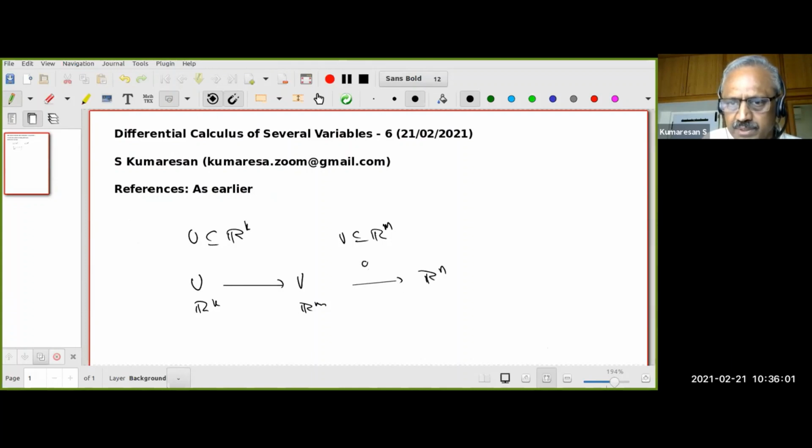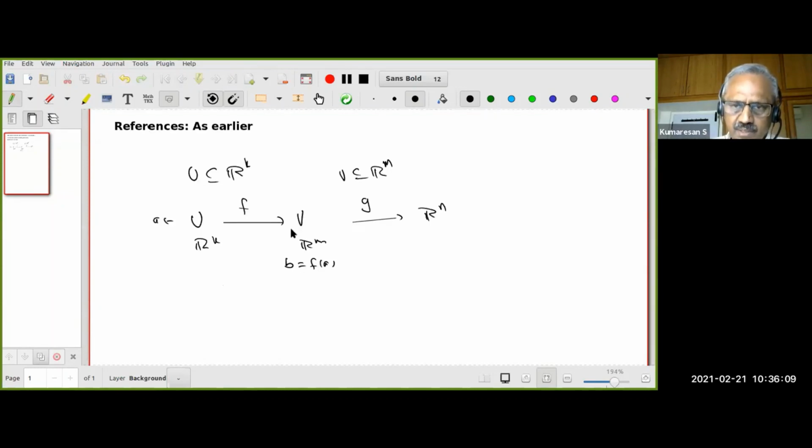So I have a function g, I have a function f, I have a point a here, I have a point b here, which is f of a. So what are the assumptions? f, as a map from U to Rm, is differentiable at the point a, and g, as a map from V to Rn, is differentiable at the point b, which is f of a. So we want to know whether g composite f is differentiable at a.